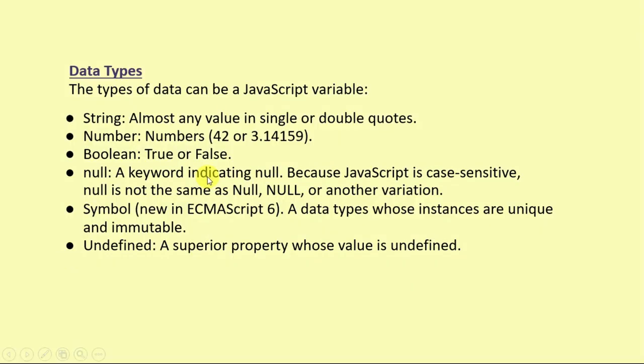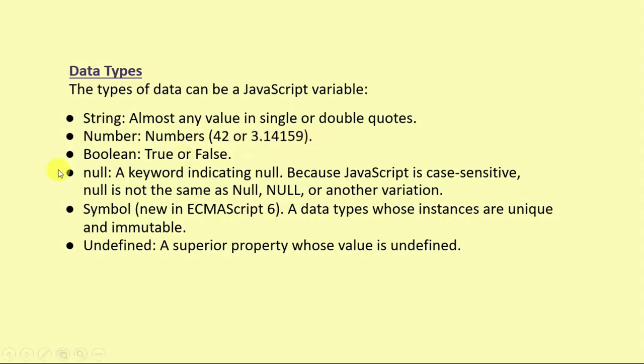And then we have data types. The data type of data can be a JavaScript variable. String: almost any value in single or double quotes is a string. Then number: 42 or 3.145159 is a number. It can be a float value or a numeric value.